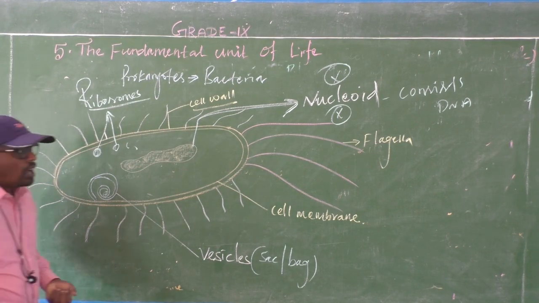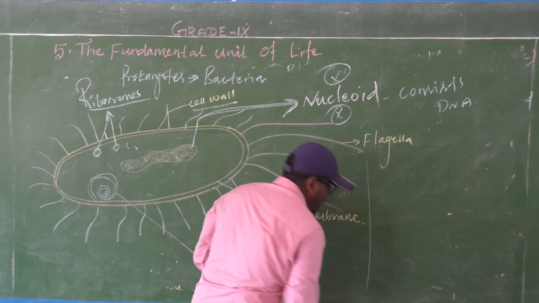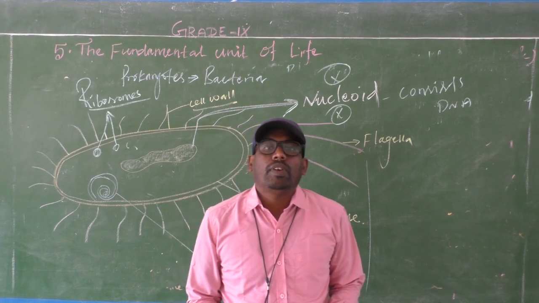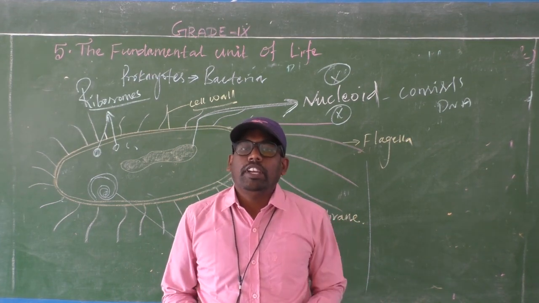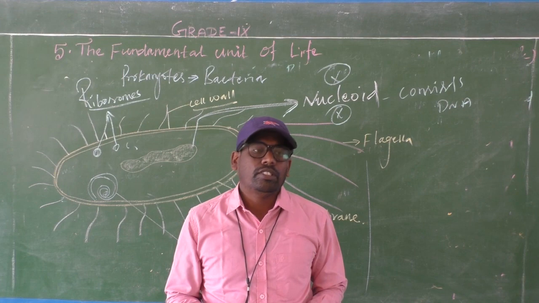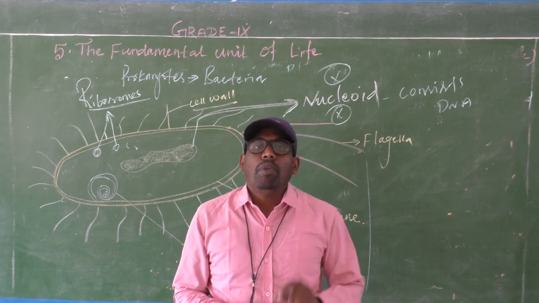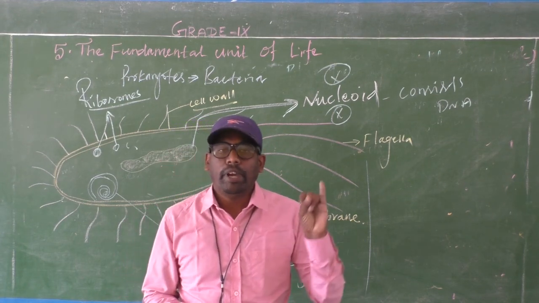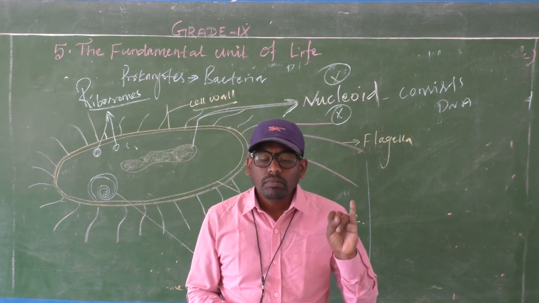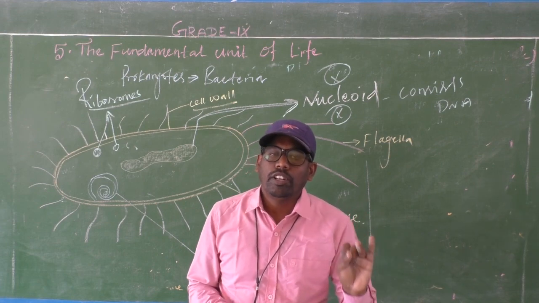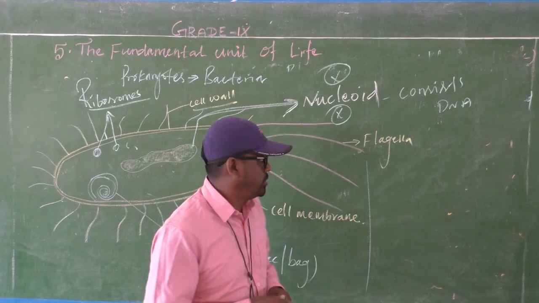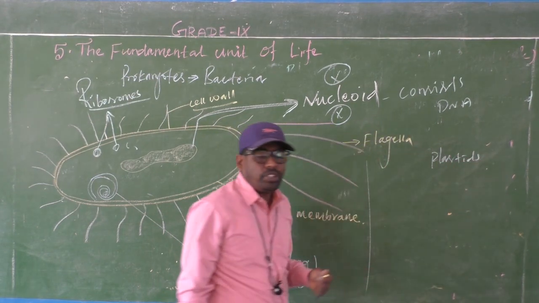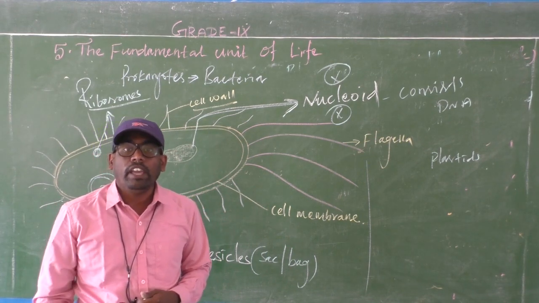Here is another question I want you to remember. When we discussed the differences between prokaryotes and eukaryotes, one point we discussed was that membrane-bound cell organelles are absent. Mitochondria, Golgi apparatus, nucleus, plastids are absent in the prokaryotes.